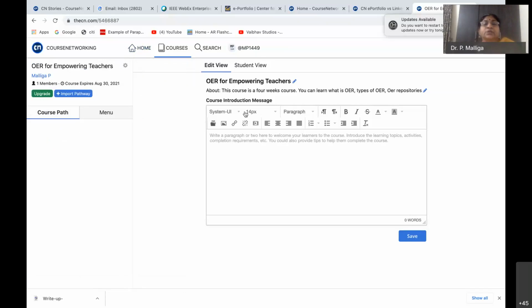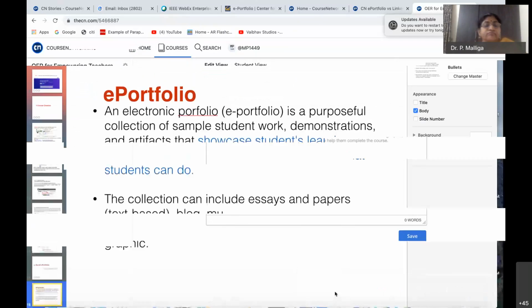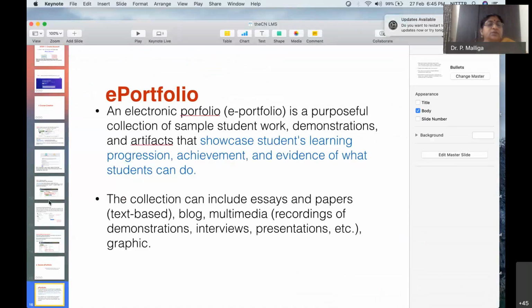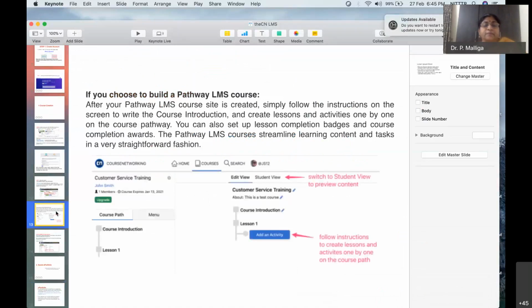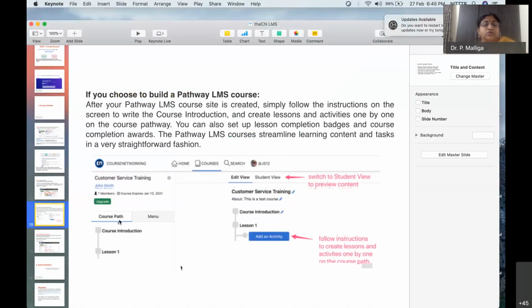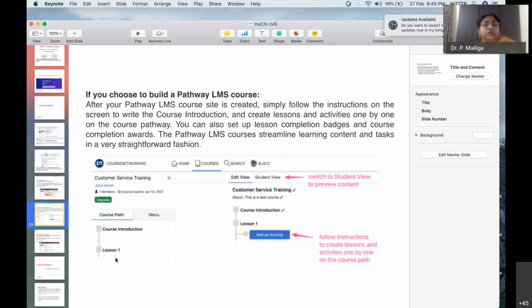So the course path, you can import it or do it yourself. And then you can start adding the activities, which are what your students should be doing.